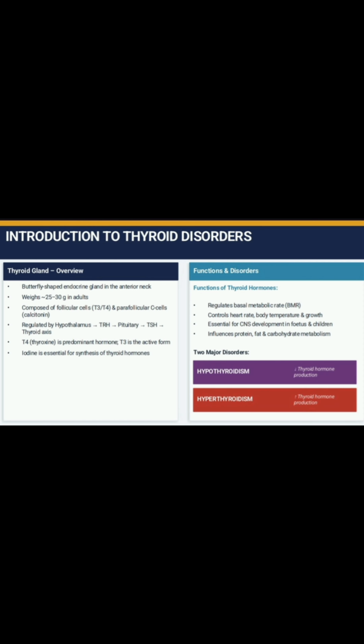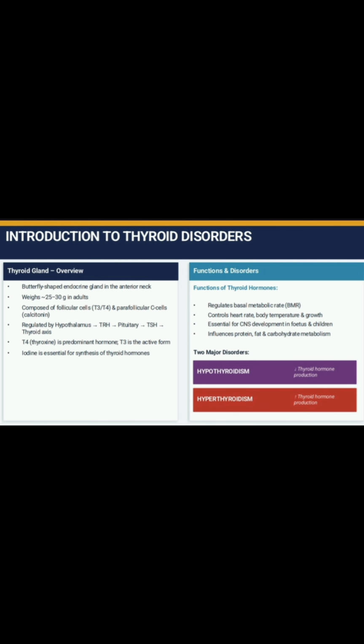Functions of thyroid hormone: it regulates BMR, basic metabolic rate, and controls heart rate, body temperature, and overall growth of the body. It is important for the fetus for CNS, central nervous system growth. It is useful for protein, fat, and carbohydrate metabolism.